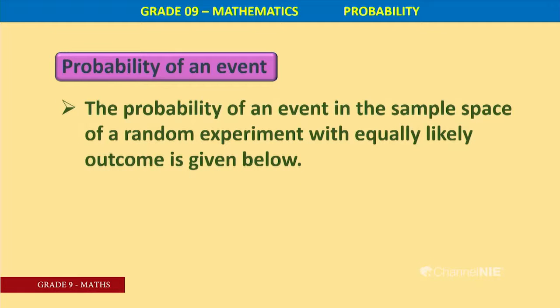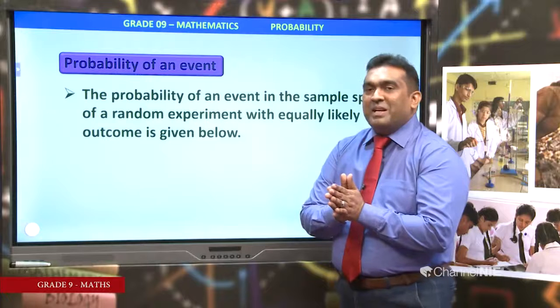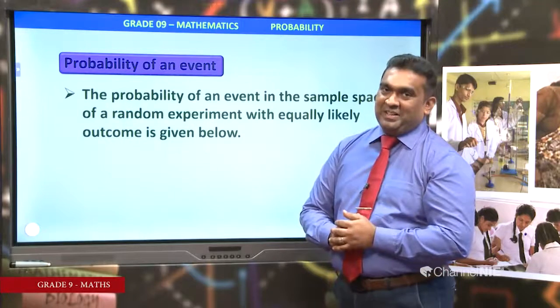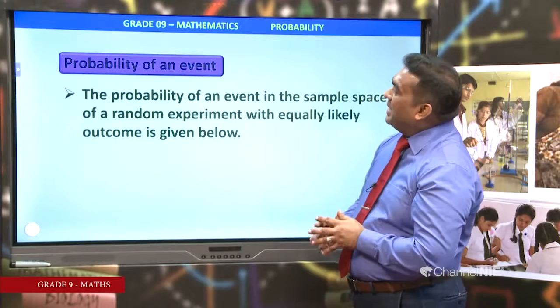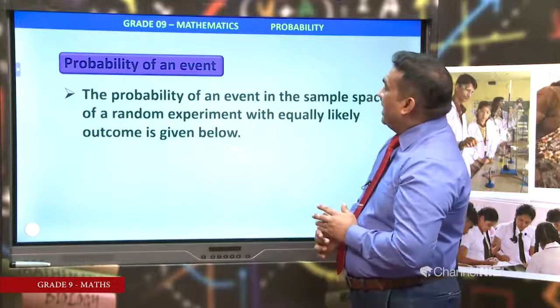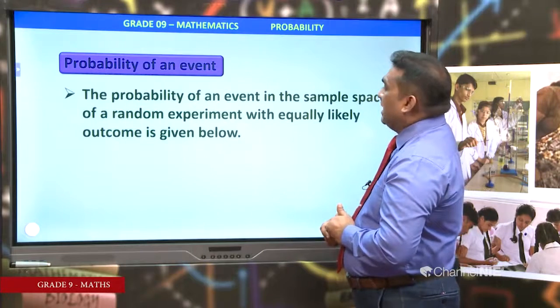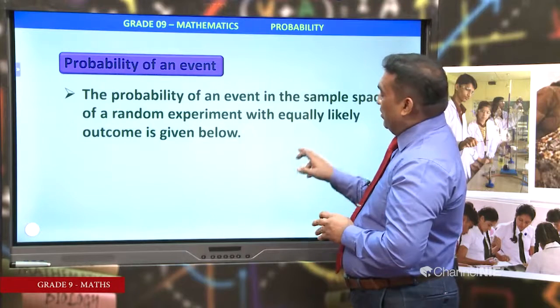Probability of an event. Now we want to find out the possibility in the numerical form. As a fraction we want to express the possibility. As a fraction means there should be a number in the numerator, there should be a number in the denominator. We will see how to define the probability of an event. The probability of an event in the sample space of a random experiment with equally likely outcomes is given below. We will see it.